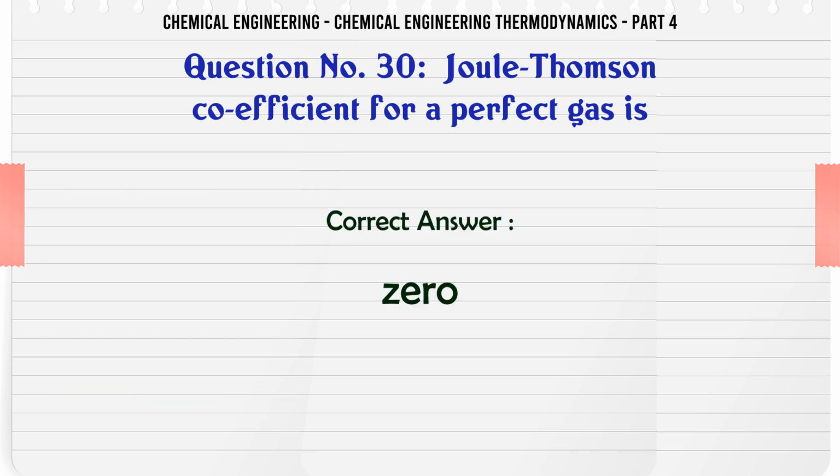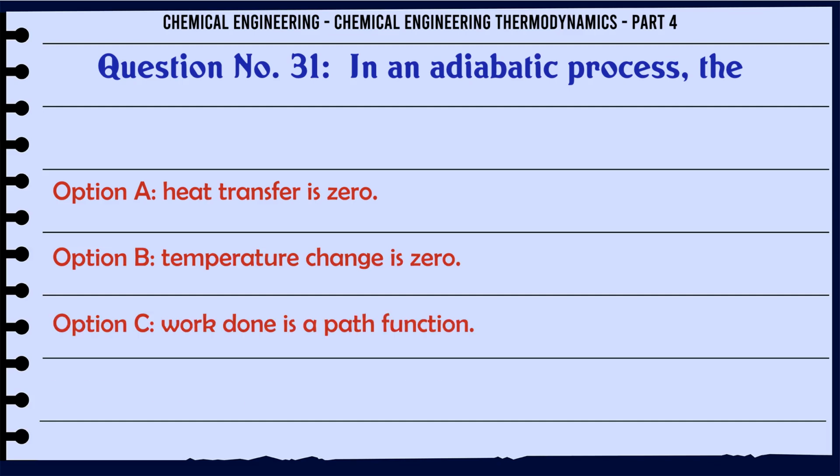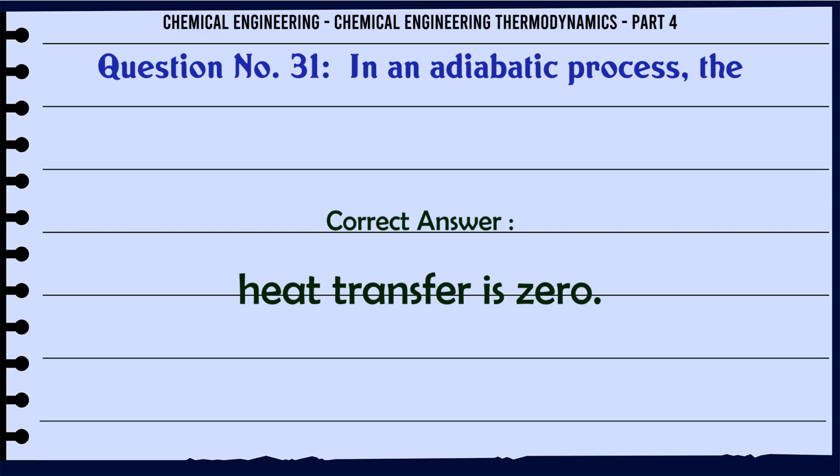The correct answer is 0. In an adiabatic process the A. heat transfer is 0, B. temperature change is 0, C. work done is a path function, D. enthalpy remains constant. The correct answer is heat transfer is 0.